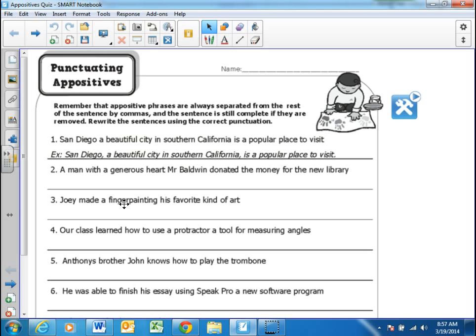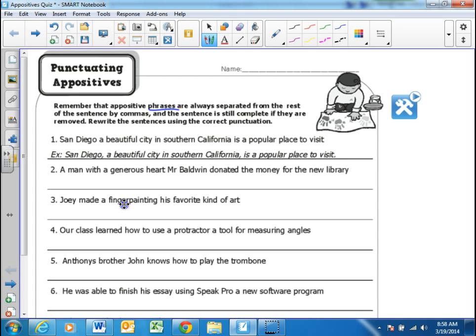So look at the examples on the board. I want you to first remember that an appositive is a phrase. Remember that a phrase is a group of words that may or may not have a predicate or a subject. It has one of them, but not both of them. So appositives are phrases, they're related words that are always separated from the text by commas. So there's always going to be a comma either before, after, or if it's in the middle of a sentence, on both sides of the appositive. The sentence is still complete without the appositive, so take it out, you still have a good sentence. It just adds meaning to the sentence.